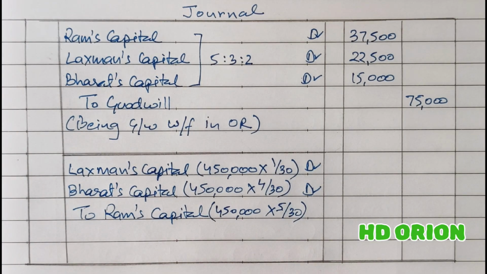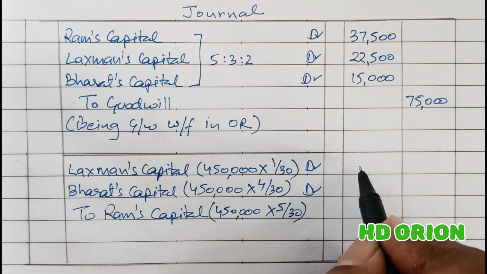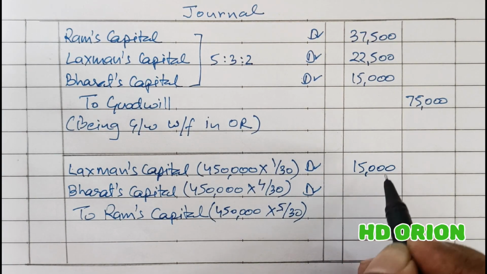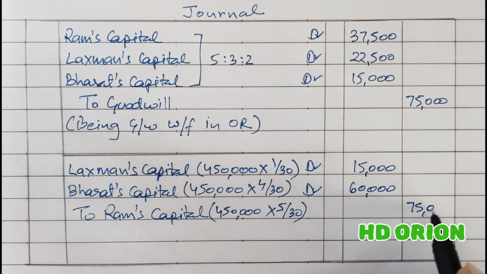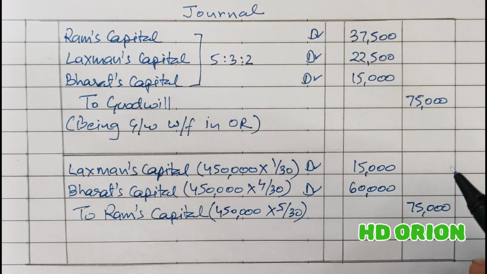Now you will write the amounts: 15,000 rupees, rupees 60,000 and rupees 75,000. Now these two 75,000 are two different things. One is the old goodwill, and this is the proportion of the new goodwill, and that also in sacrificing and gaining ratio. So don't be mistaken that the same old goodwill is treated here.